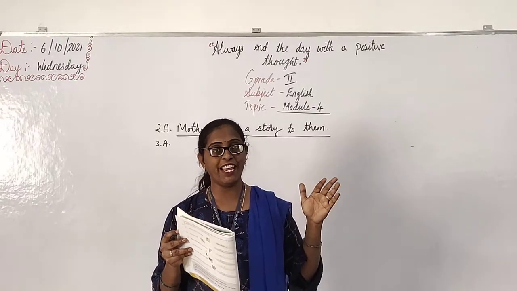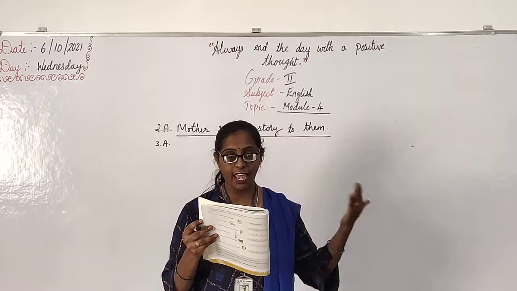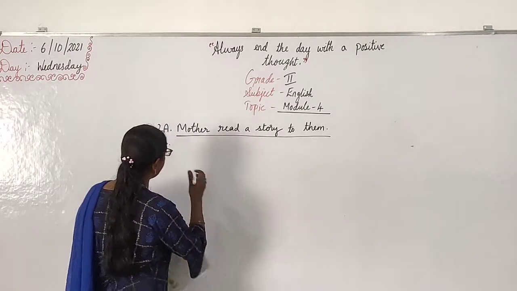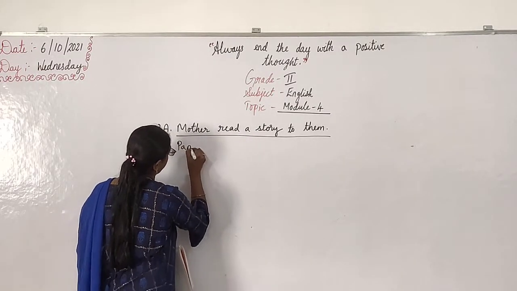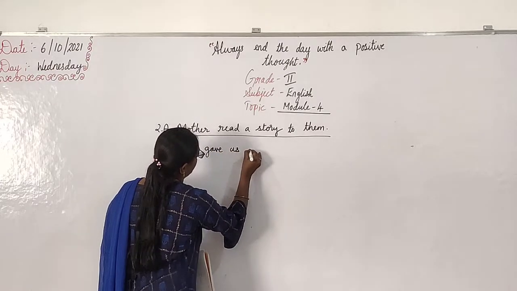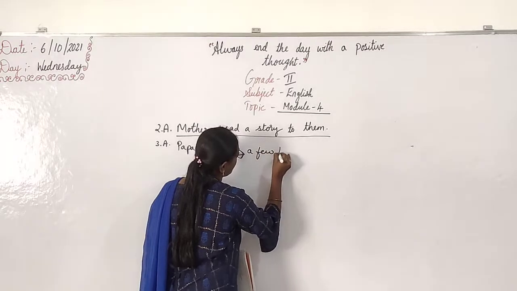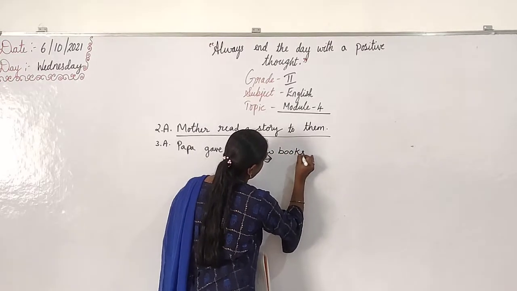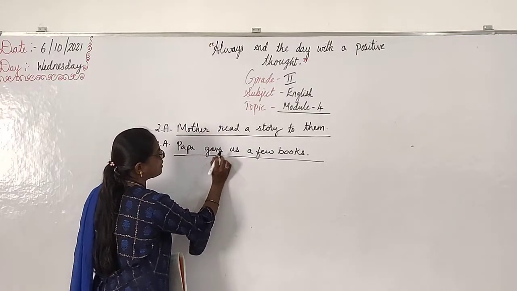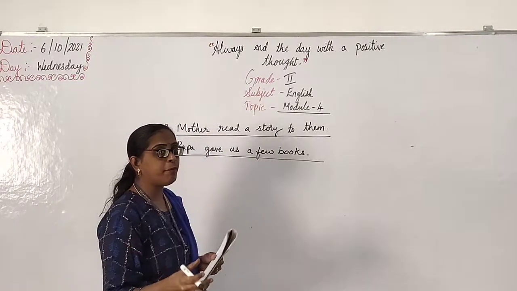Don't use we. You should use us only. Okay, write down: Papa gave us a few books. Here you are using us instead of Farhan and me.